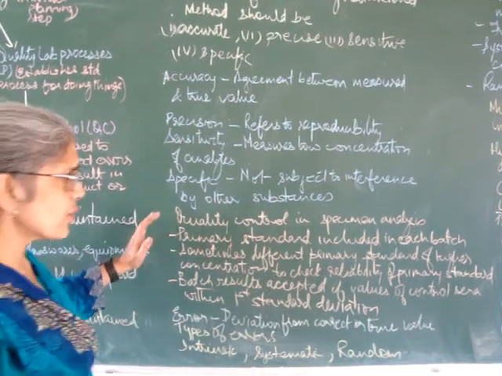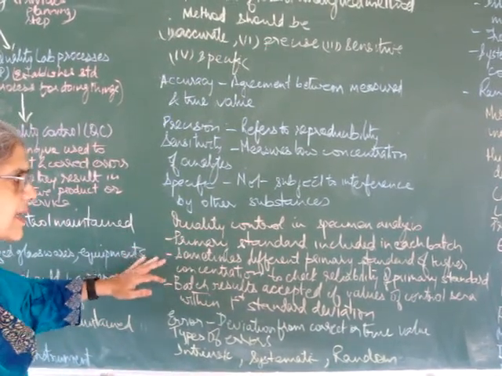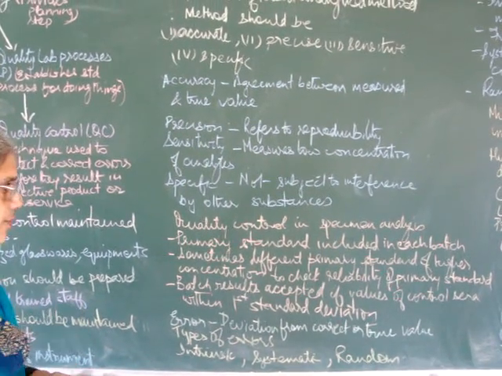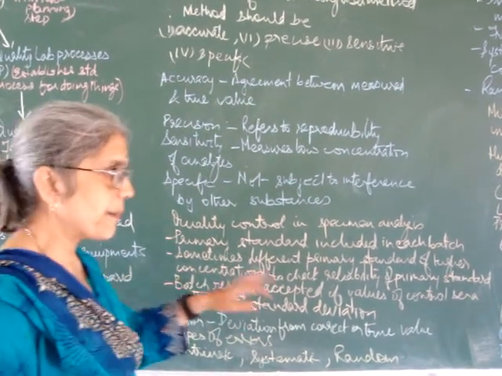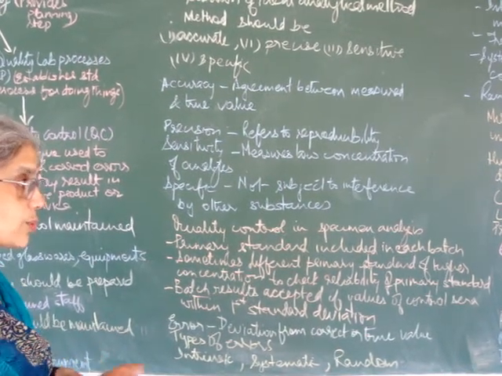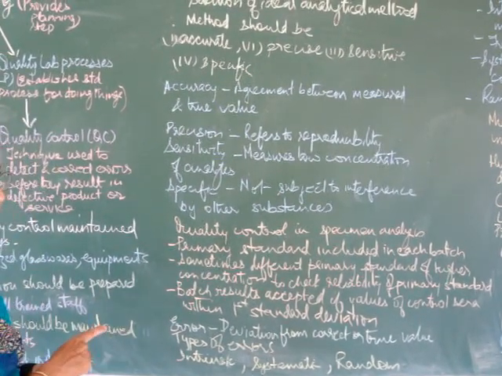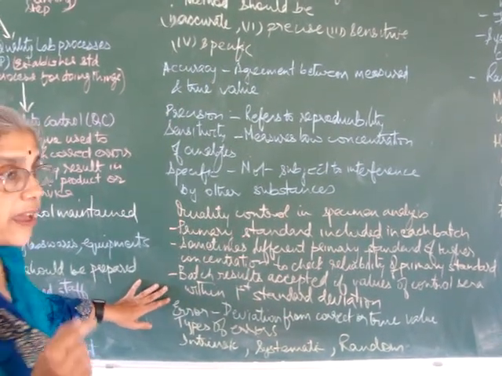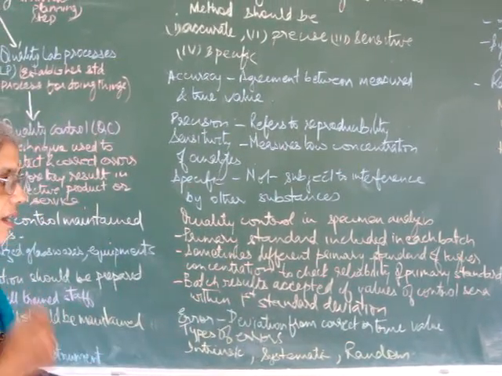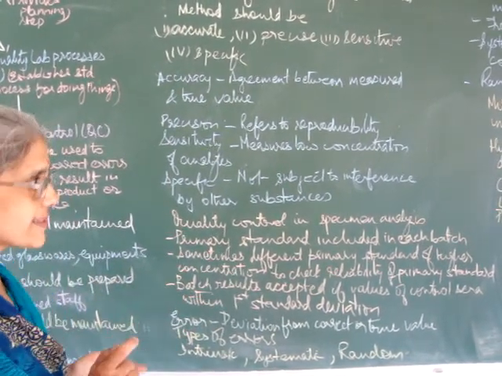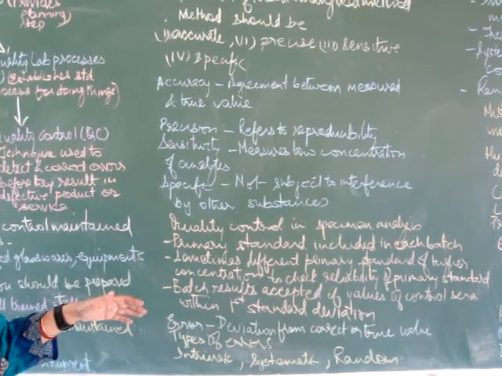Quality control in specimen comparison analysis. Primary standards are included in each batch so that you can check your results. Sometimes different primary standards of higher concentration are also included to check the reliability of primary standards. So you take two standards. Batch results are accepted if values of control sera are within the first standard deviation. Means very little error is there, and only then are the results acceptable.